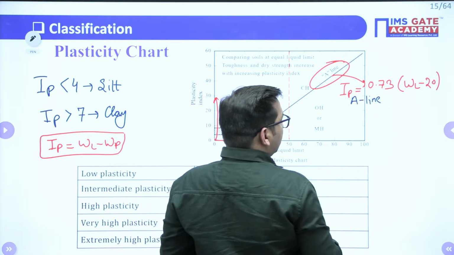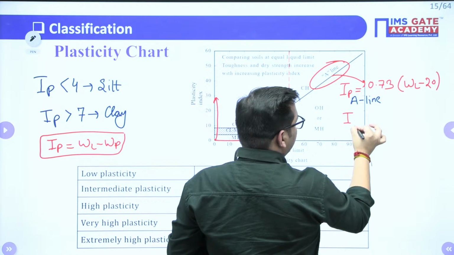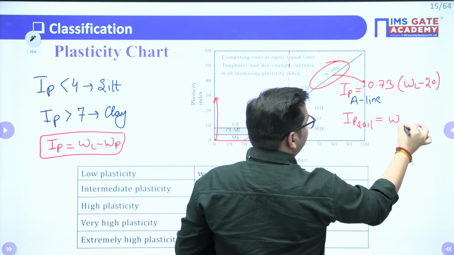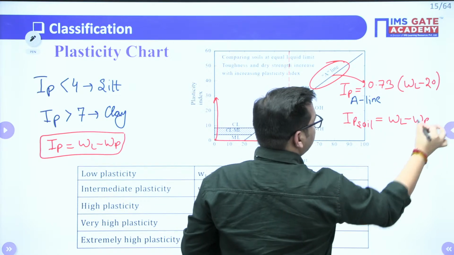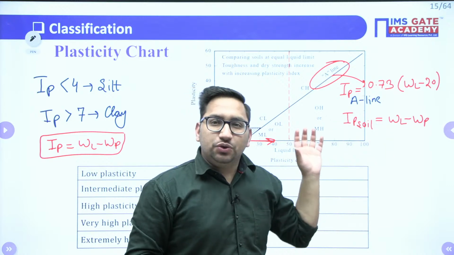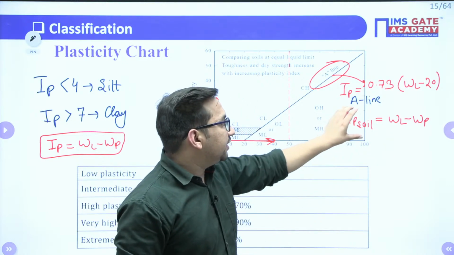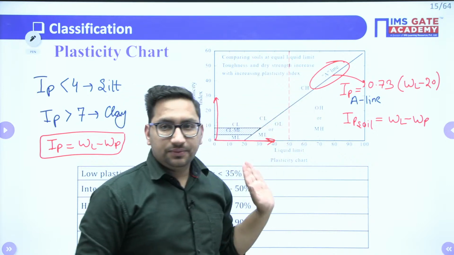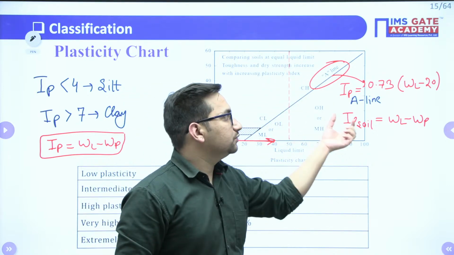Clear? You can also find out IP of soil, that is plasticity index of soil, that is nothing but liquid limit minus plastic limit. You know IP of A line, you know IP of soil. It means you can classify if this particular soil will lie above A line or below A line based on these two values, right?